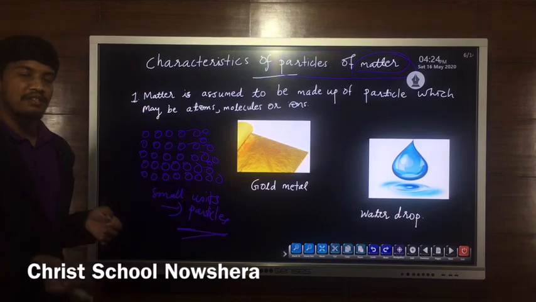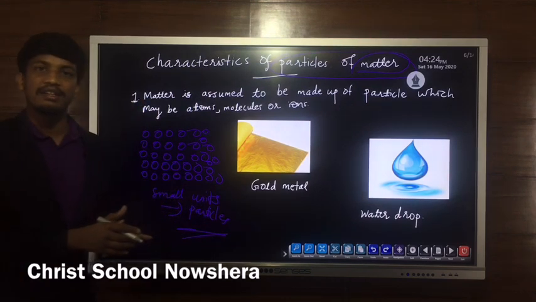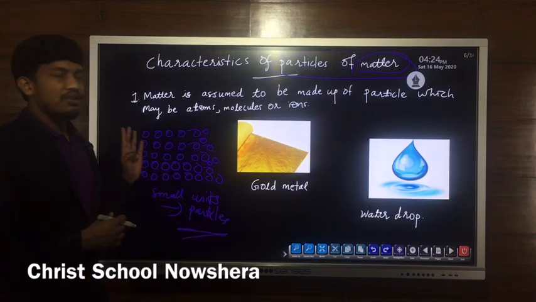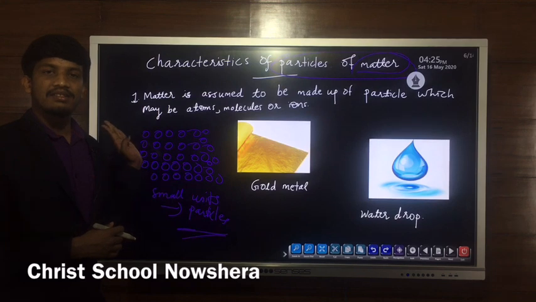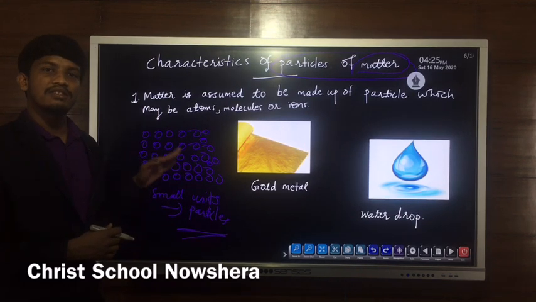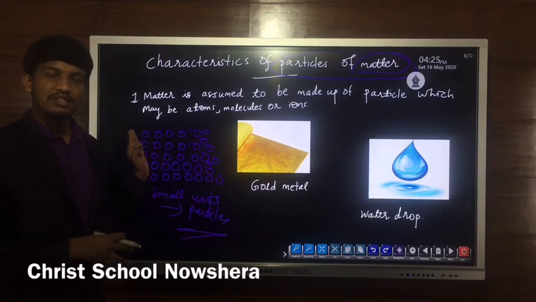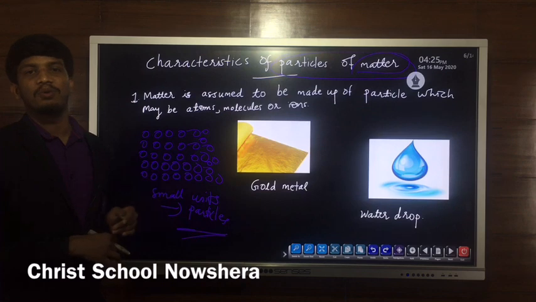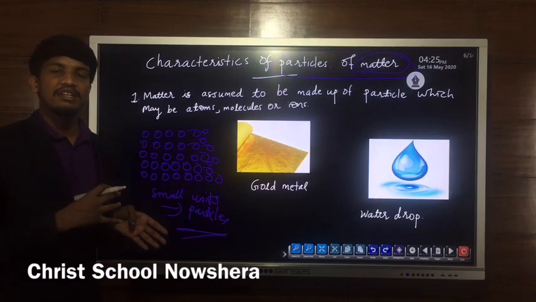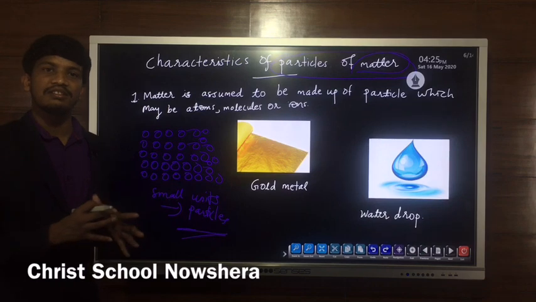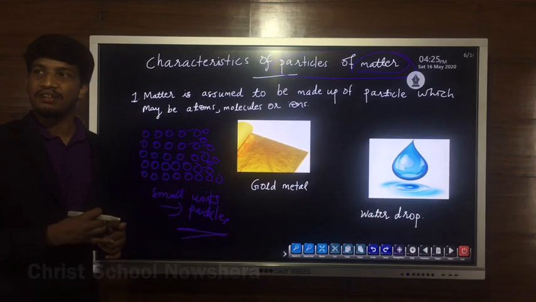So we can conclude that all forms of matter are made up of very small units. These small units or fragments are called particles. These particles are very small in size, which means we cannot observe the particles of matter using naked eyes or a microscope.